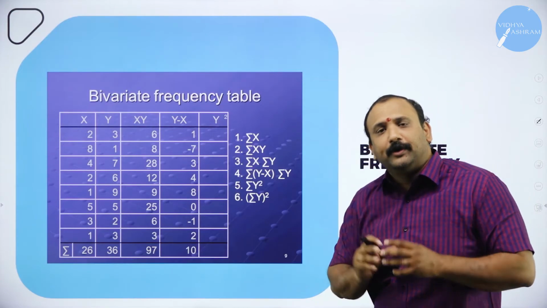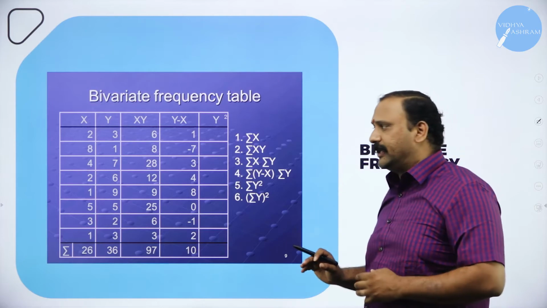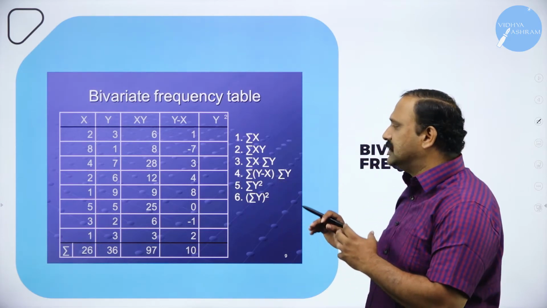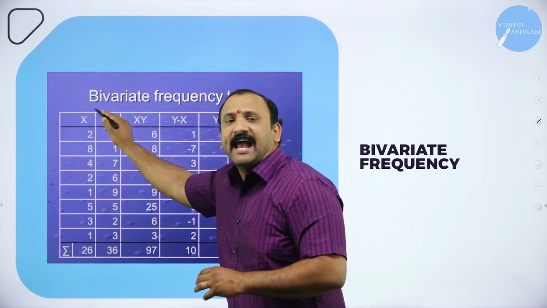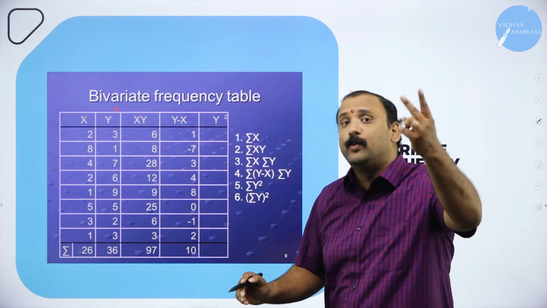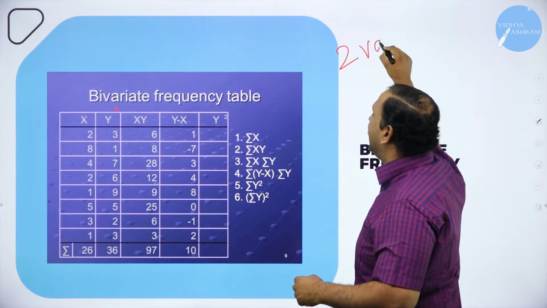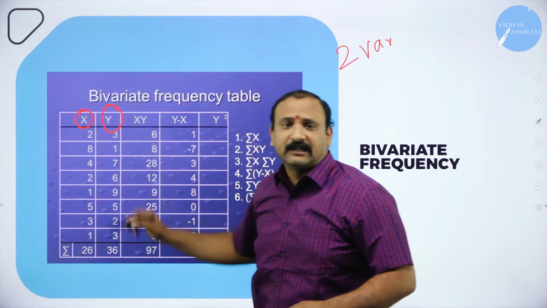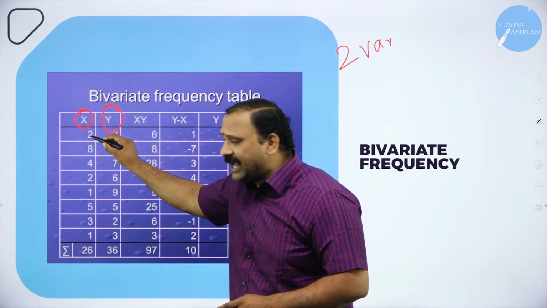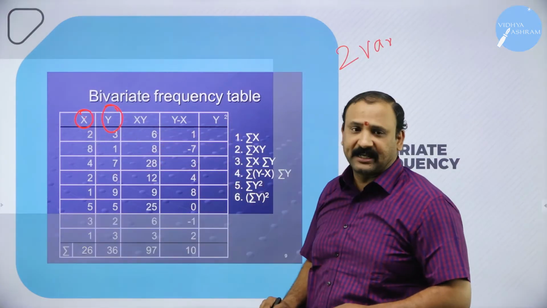Now, we are also going to talk about bivariate frequency altogether. Now, what is a bivariate frequency? Where you have multiple data, where you have the combination of x and y together. So now two variables. The word bi means that there are two variable factors here. So let us look into this factor x and another factor y. So if you look into the table, x value is 2, y value is 3. So 2 into 3 is 6.